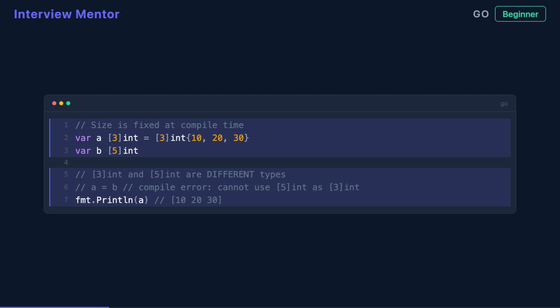Here's what trips most beginners. The size is part of the type itself. [3]int and [5]int are entirely different types. You cannot assign one to the other. Arrays are safe and predictable for fixed-size data, but rigid for most real-world use cases.